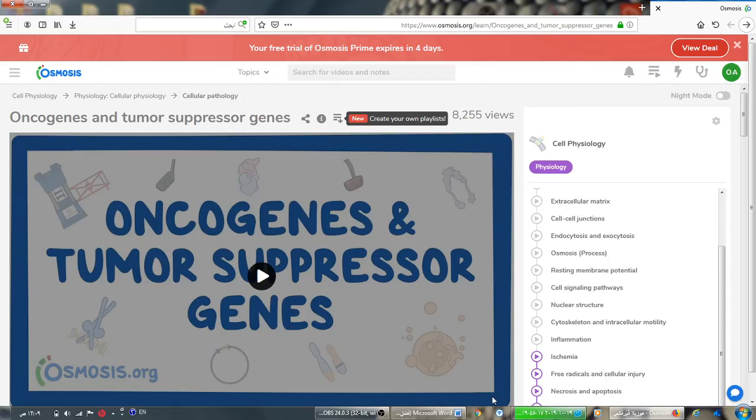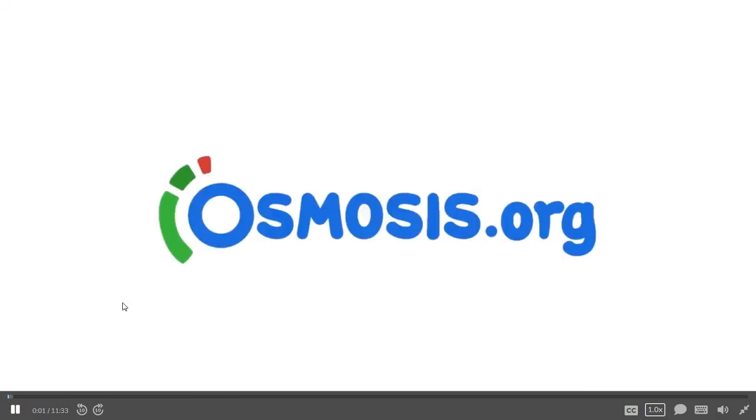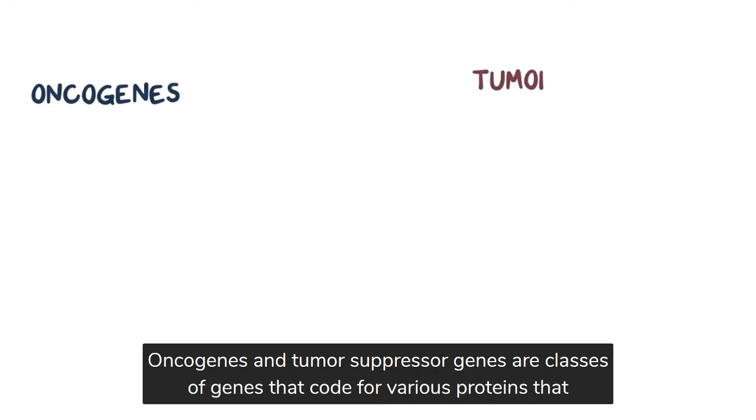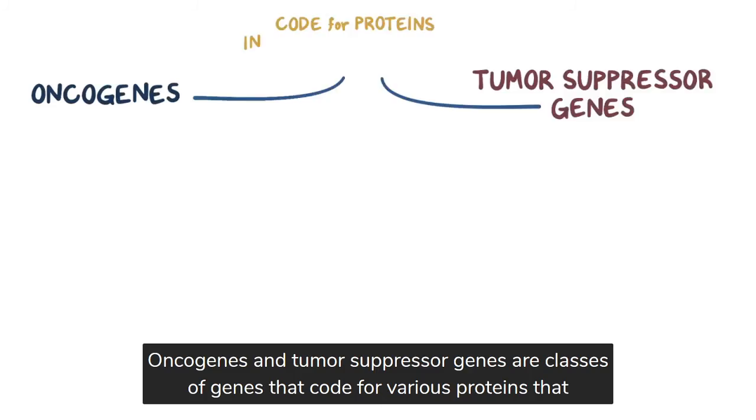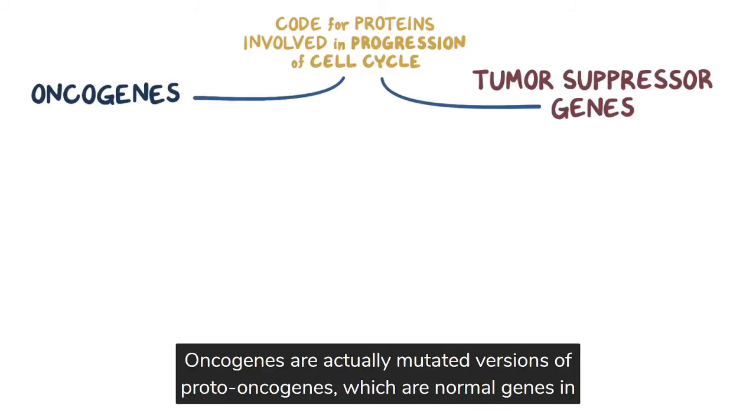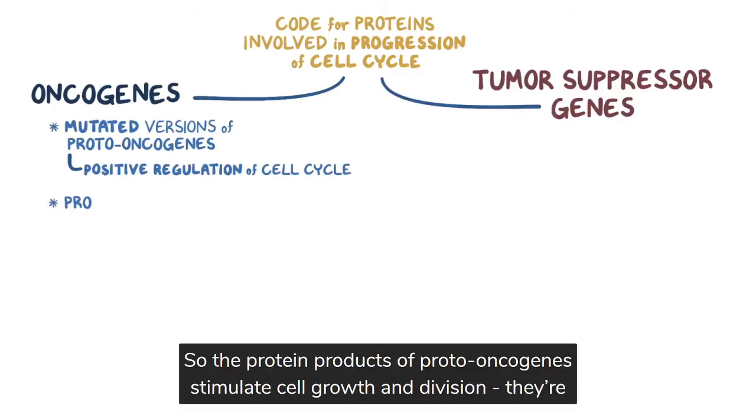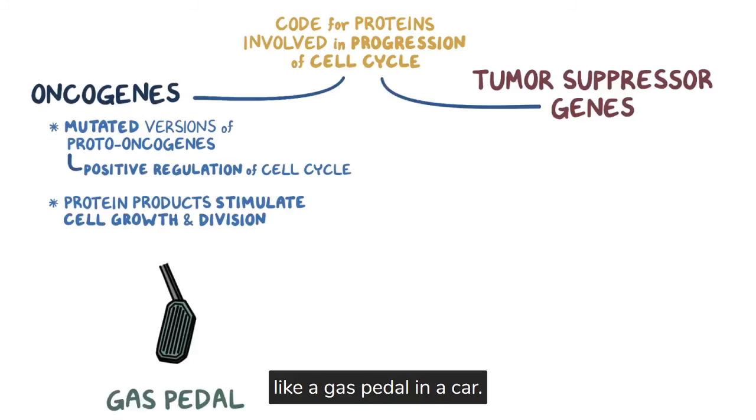Tumor suppressor genes are involved in DNA repair mechanisms and inhibiting transcription. Oncogenes and tumor suppressor genes are classes of genes that code for various proteins that are involved in the progression of the cell cycle. Oncogenes are actually mutated versions of proto-oncogenes, which are normal genes in charge of positive regulation of the cell cycle. So, the protein products of proto-oncogenes stimulate cell growth and division. They're like a gas pedal in a car.